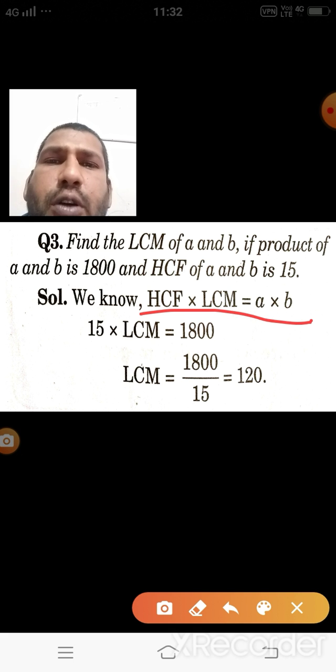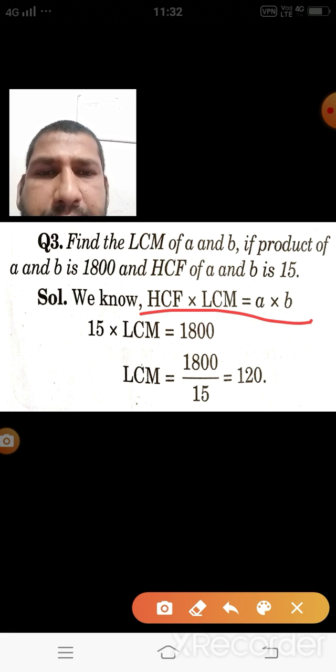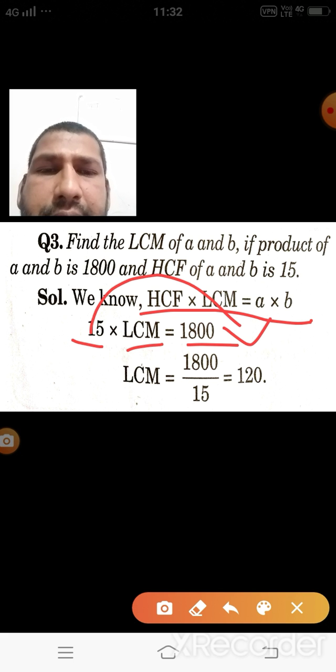What we know is this relation: the product of two numbers is always equal to the product of their HCF and LCM. Here we are just putting in the values. HCF is given as 15, LCM we have to find, product is given. If you take 15 to the other side, 15 is in multiplication, so we get it in division. On solving, dividing these two, we get the LCM as 120.